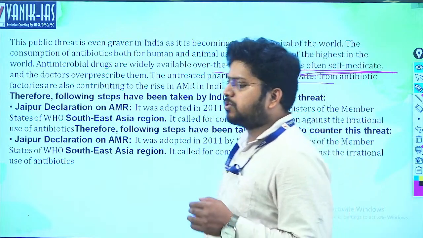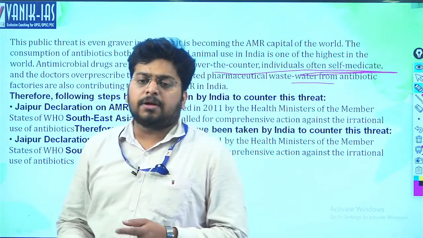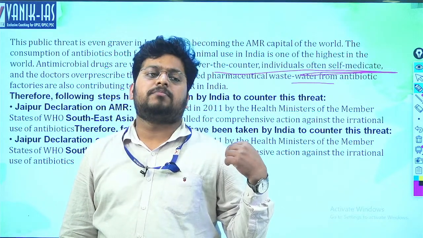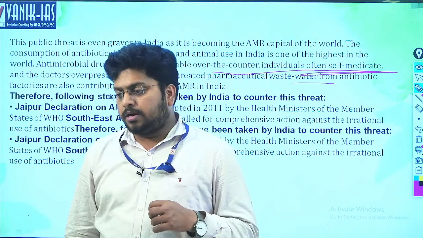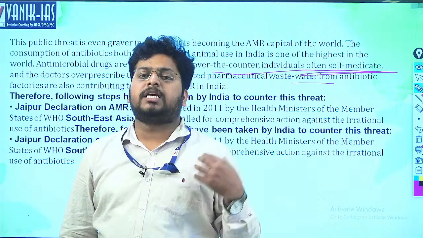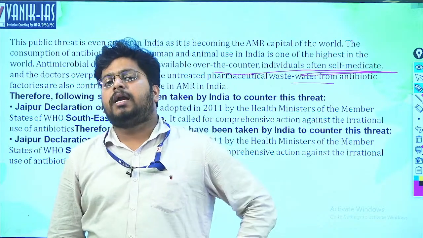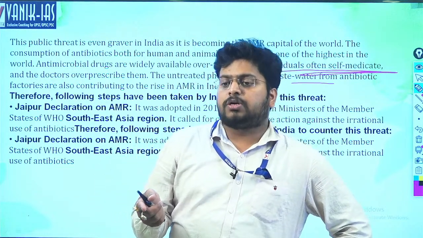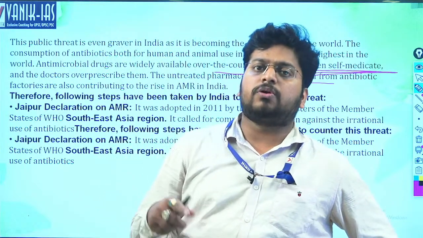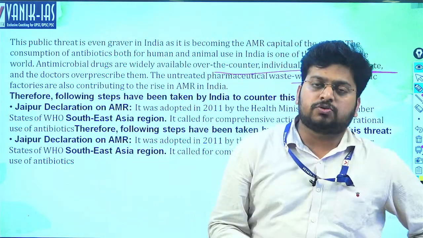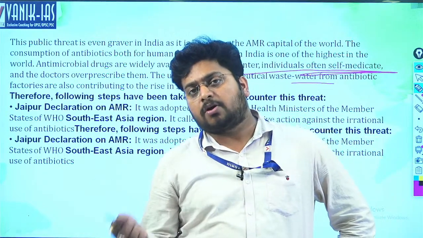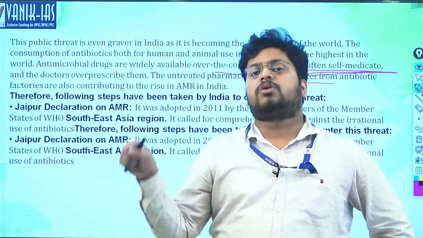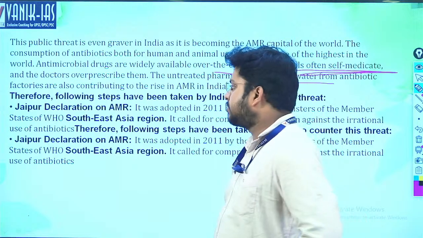For example, in someone's body antimicrobial resistance has developed so far as malaria is concerned. And a vector, suppose a mosquito, may transmit those bacteria from your body to other bodies, and that antimicrobial trait will also spread to other persons. So if you are taking antibiotics, you are also a threat to fellow human beings surrounding you, because if they get affected because of you and the bacteria are transmitted from your body to theirs, antimicrobial resistance will develop in those persons too.